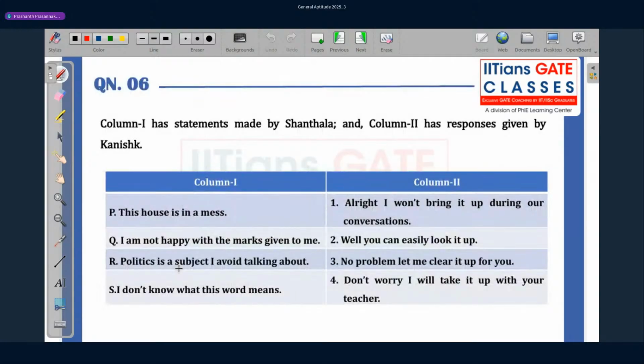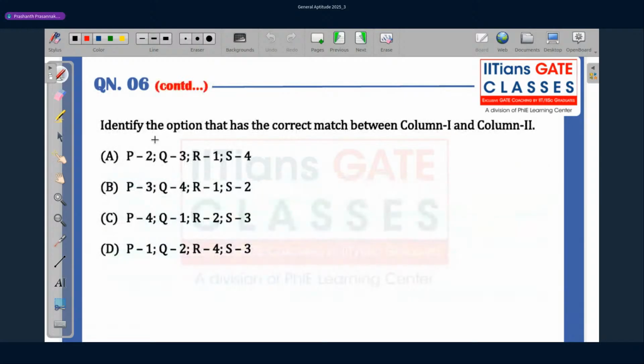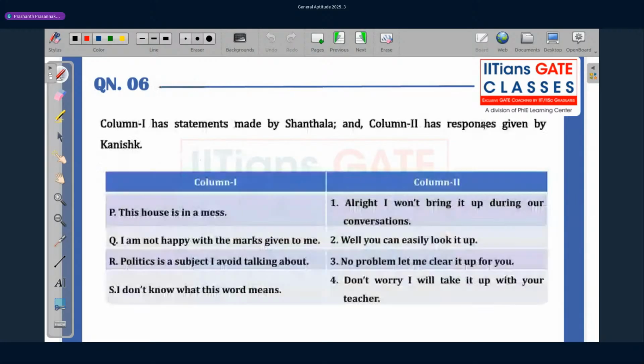Moving to the next one. So column 1 has statements made by Shantala and column 2 has responses given by Kanishk. We simply have to identify the option that has the correct match between column 1 and column 2. Okay. So let's start with the first one, P. This house is in a mess. Let's try out all the various options in column 2.